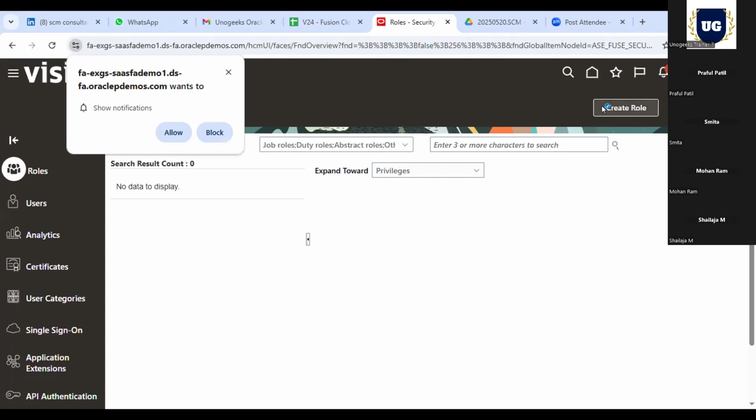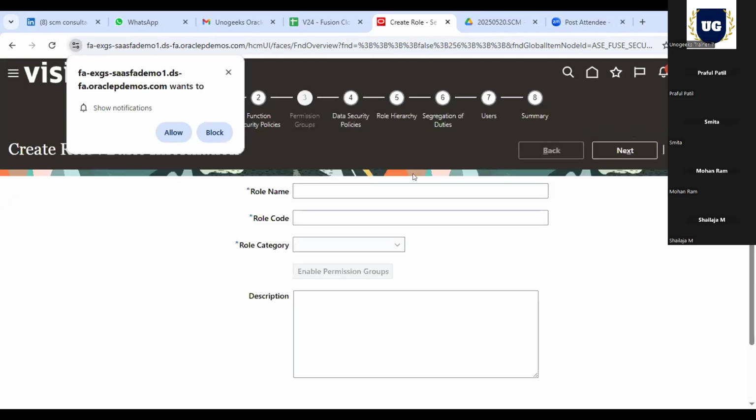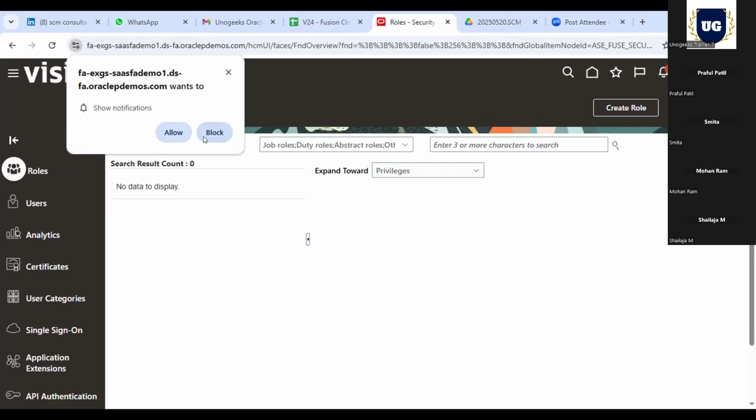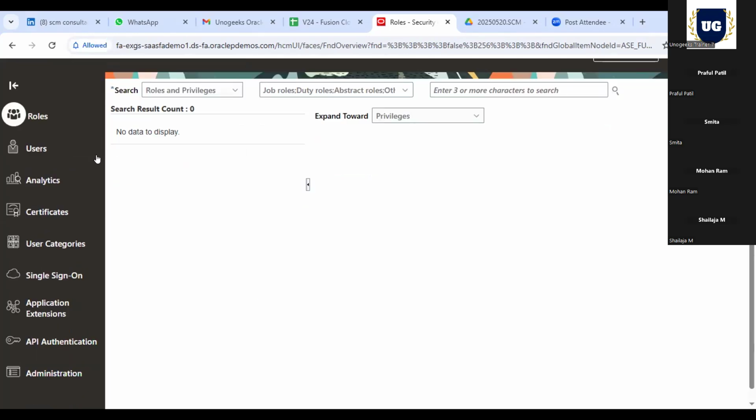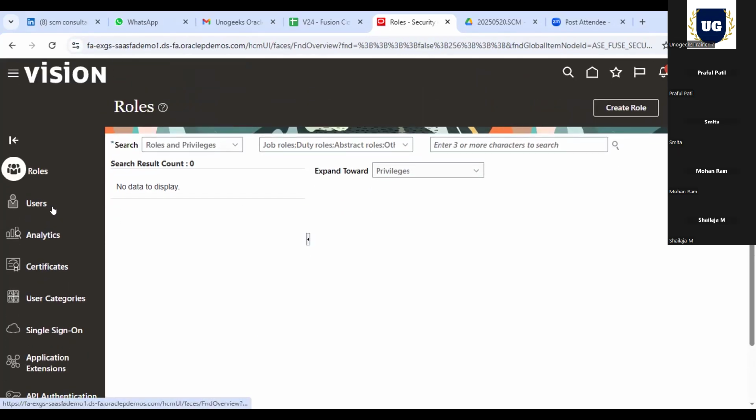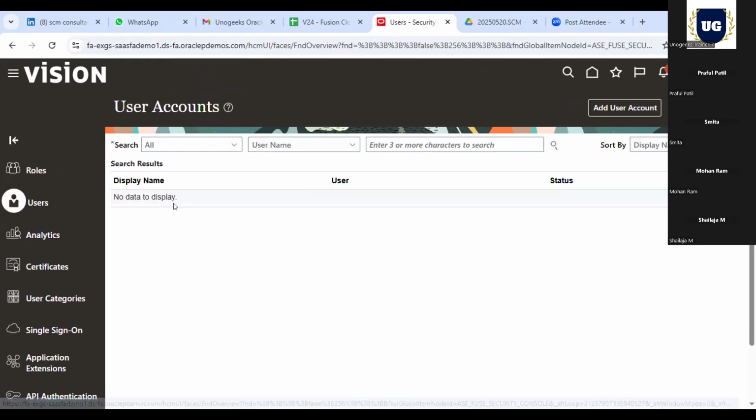Yeah, Jay, I'll just take your question. No, not on create role, right? You do not want to create the role. You have to create the user account. Click on cancel. Just close this notification. Click on user, the second tab on the left hand side. And at the top, there's a button, right?